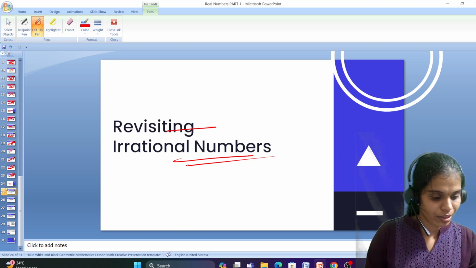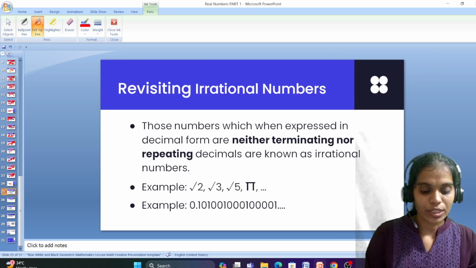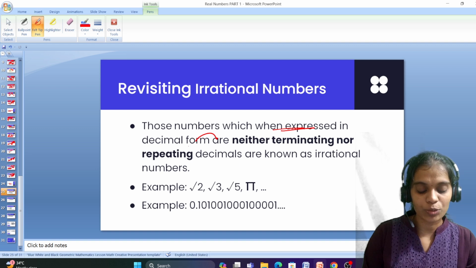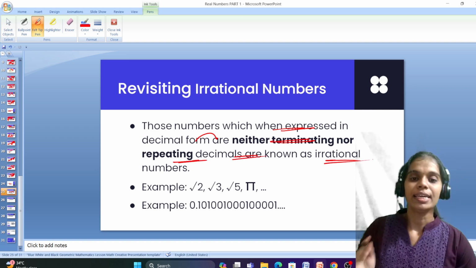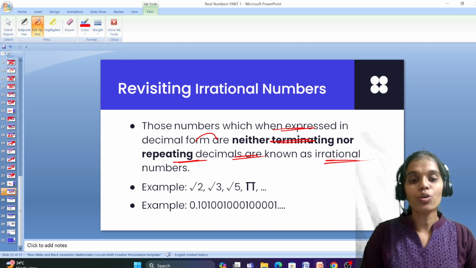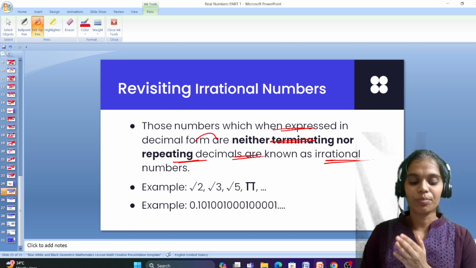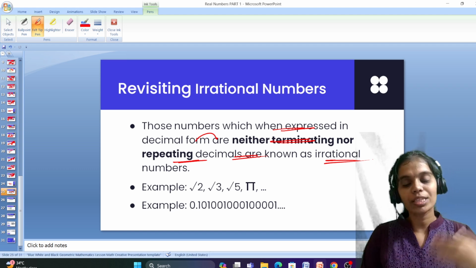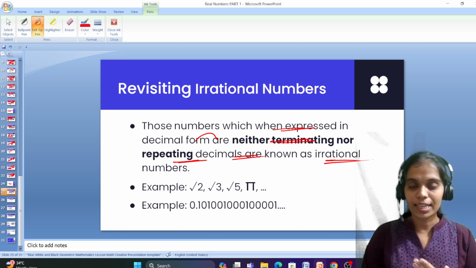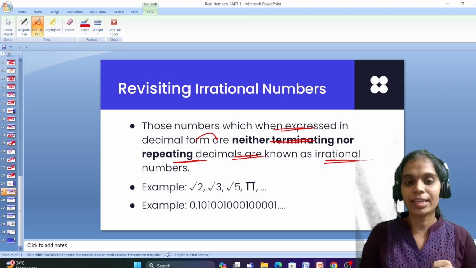What are they? First, those numbers which can be expressed in a decimal form, neither terminating nor repeating decimals, are said to be irrational. Terminating, there is no end of the number. Repeating, the same number is being repeated for a long while, right? Such numbers are said to be irrational numbers.